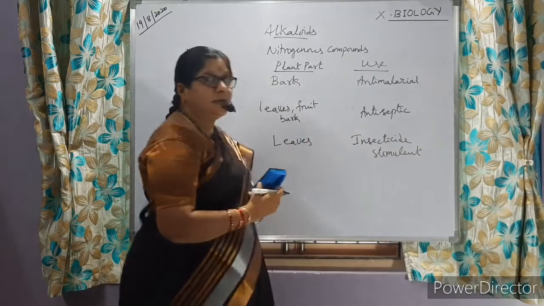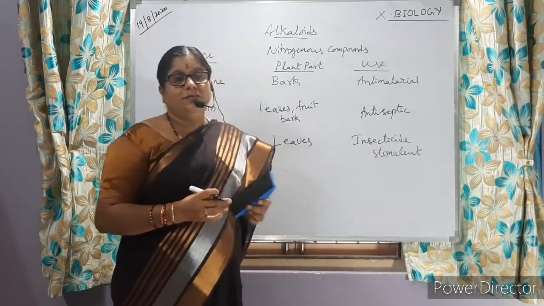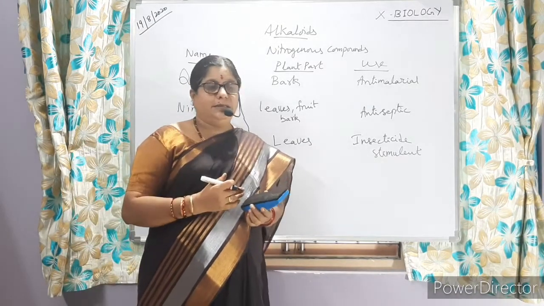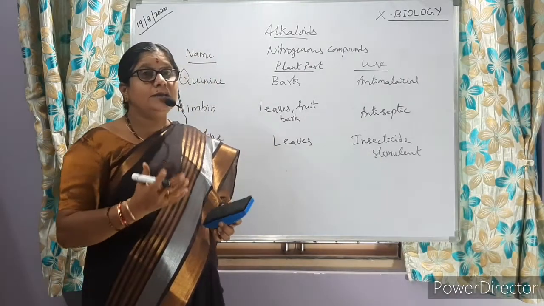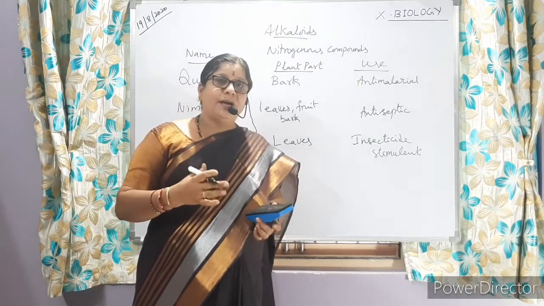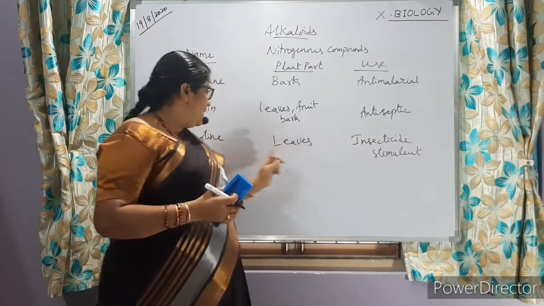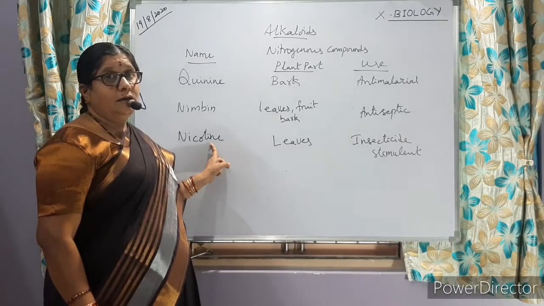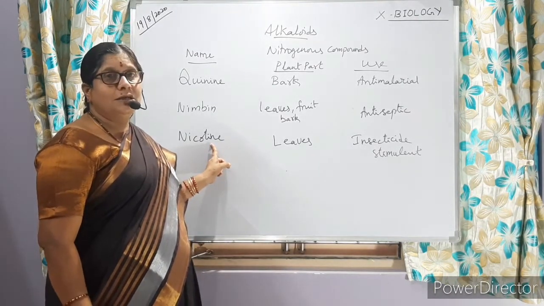What is the meaning of insecticide? We know that insecticides are chemicals which are used to control the insects harmful to the plants. And stimulant, what is the meaning of stimulant? It induces the nervous system. Physiological activities in our body are activated because of consuming nicotine. You know that it is not good for our health. Consuming tobacco is not good for our health. It causes cancer.